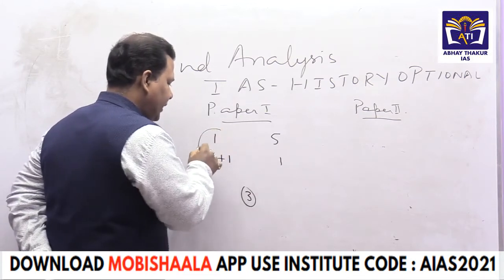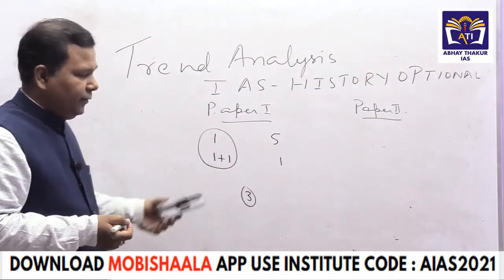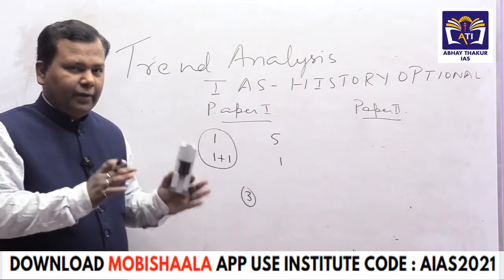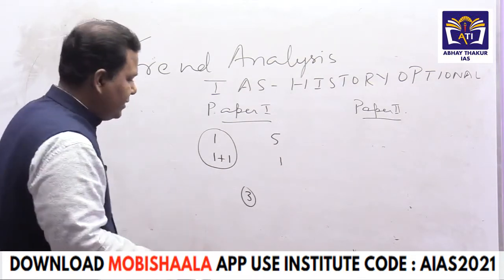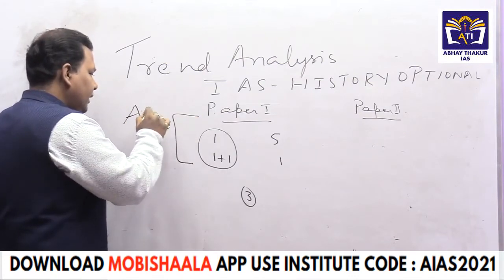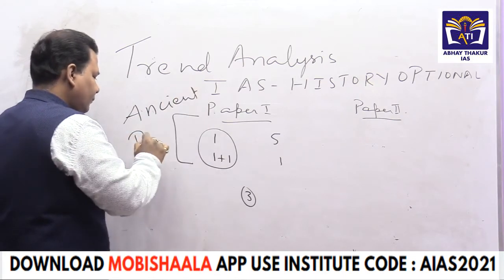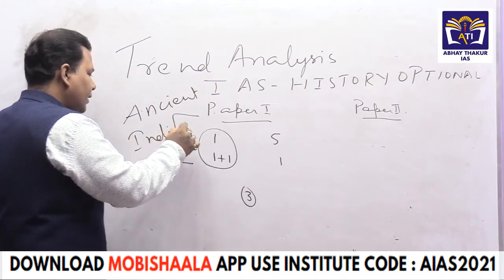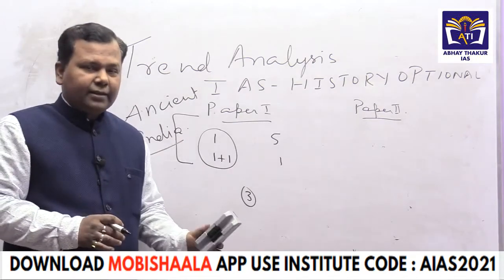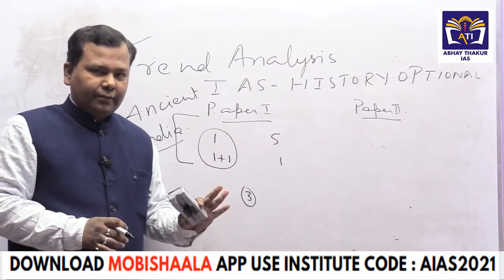So if a candidate is preparing that I have to write 3 questions from ancient India, it will be easier for the candidate since the beginning that ancient India should be covered in totality. Once a candidate covers ancient India in totality, there are fair chances in the examination that they will write all 3 questions.